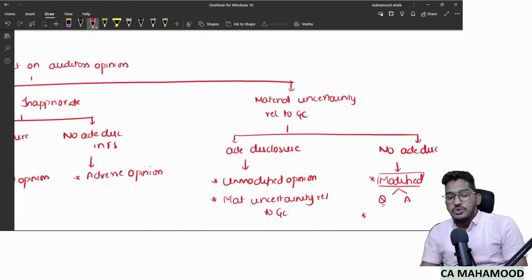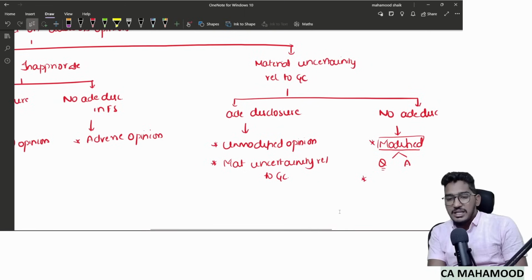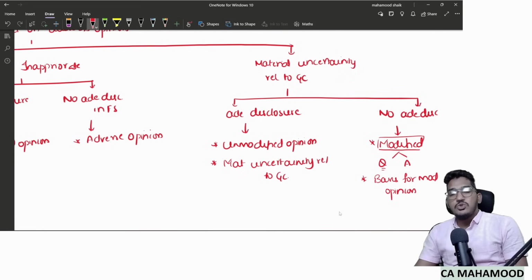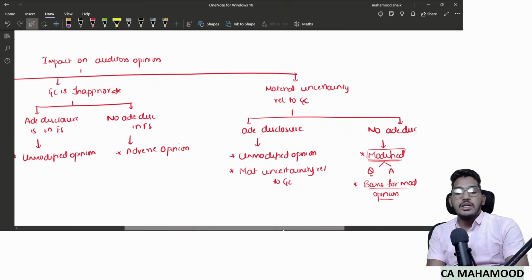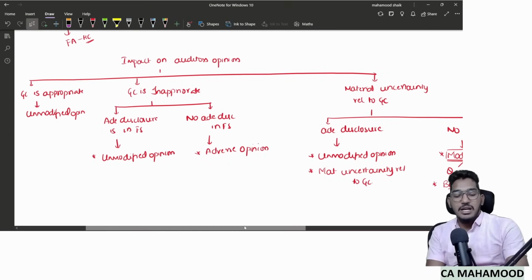Here also, is there any requirement to use an additional paragraph with the title material uncertainty relating to going concern? No. Why? Because if the auditor is giving modified opinion, the reason will anyhow be explained in the basis for modified opinion paragraph. So there is no requirement of using any extra paragraph. Just give the modified opinion and explain the reason in basis for modified opinion. So this is how the auditor's opinion will be impacted based on observations whatever he has regarding going concern.